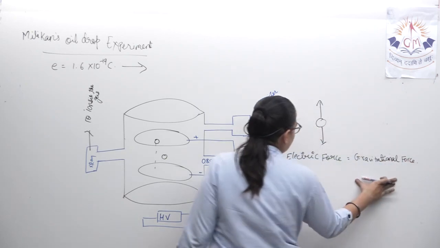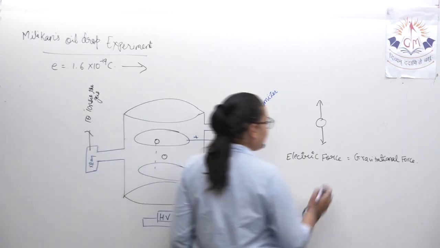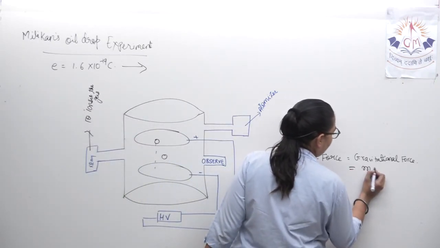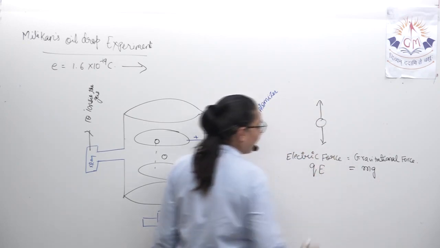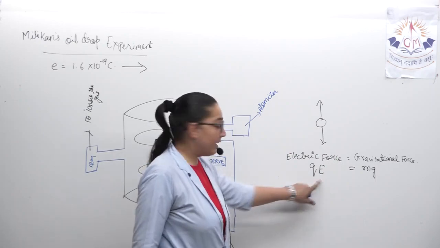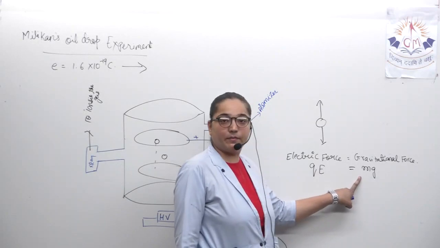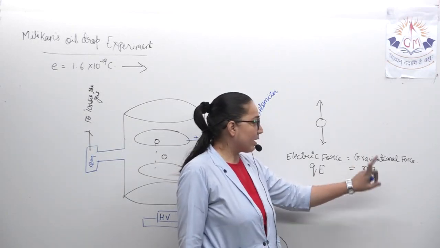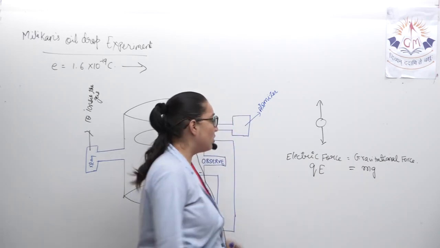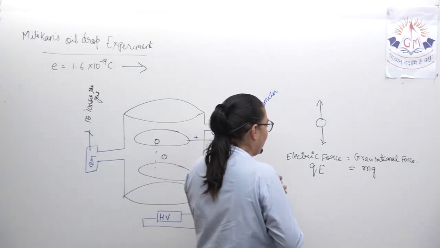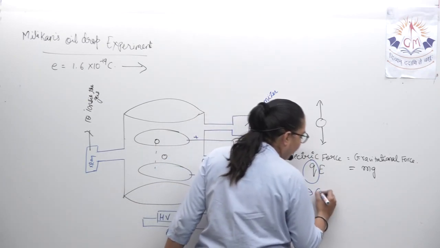Now this electric force and gravitational force are compared. The gravitational force is m into g and the electric force is equal to q into E. E is the electric field that we are supplying through the voltage, so we know. Mass of the electron is known. g, that is the gravitational acceleration, that also we will know. So from that we can calculate the charge on the electron. Q can be calculated.